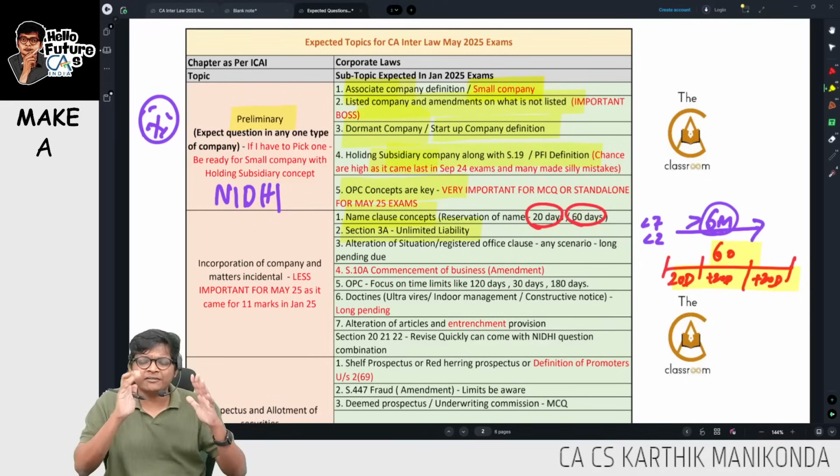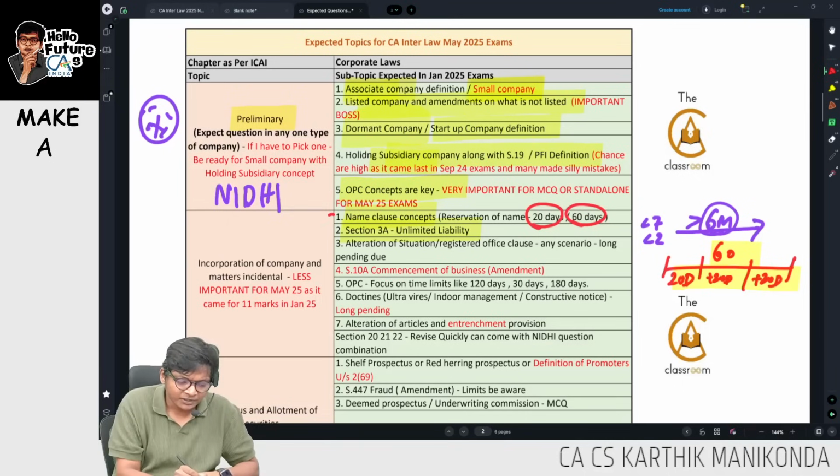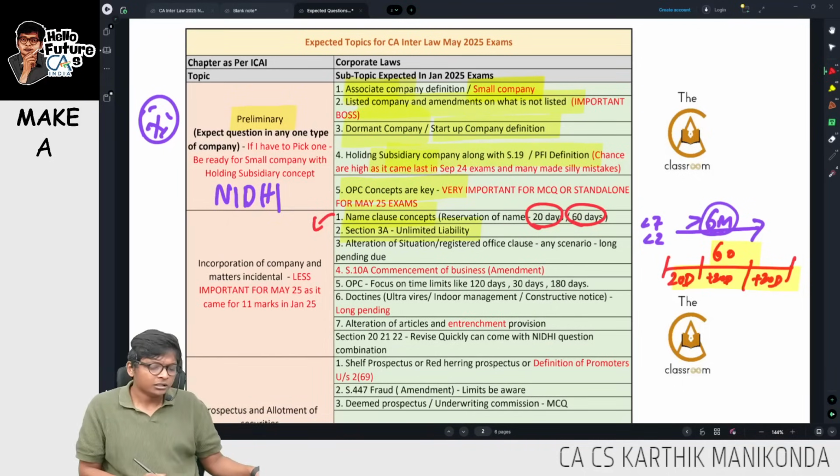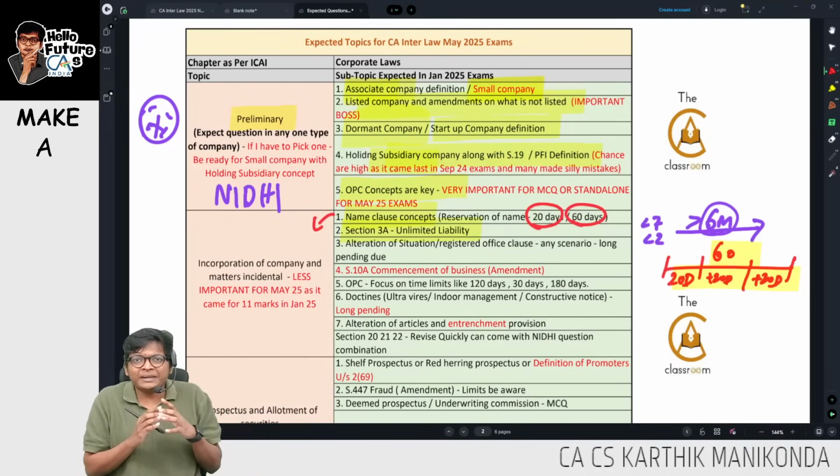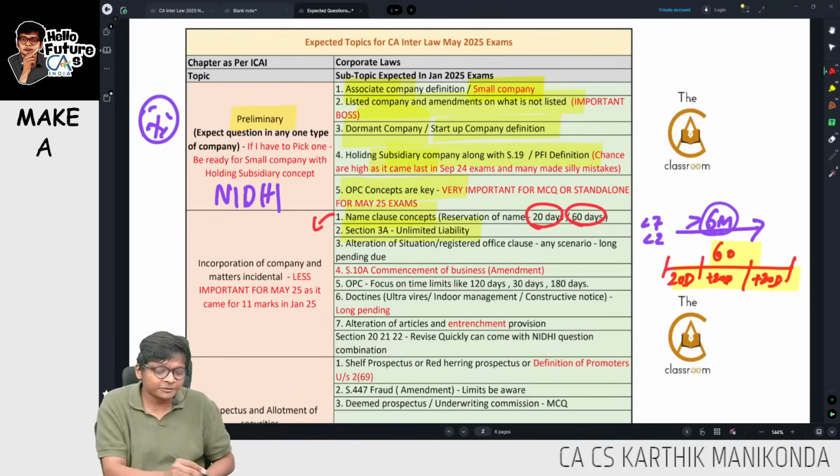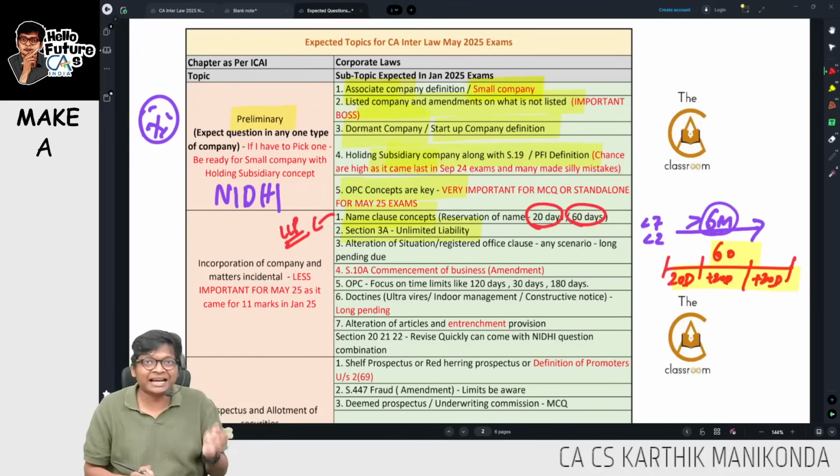Here other points, be very careful. Here there's another important amendment. The name of the company should not be identical to other companies, but the name of the company can be identical to another partnership firm. This point is there mainly in LLP than the Companies Act.